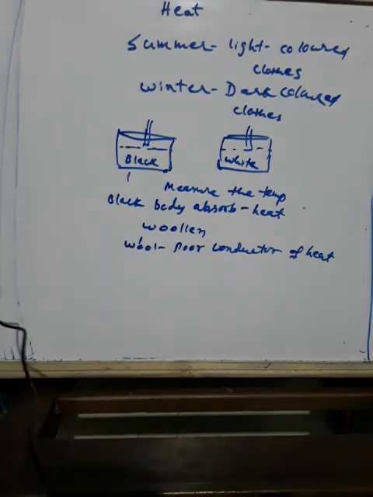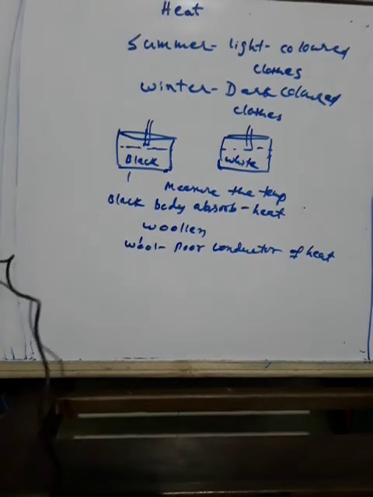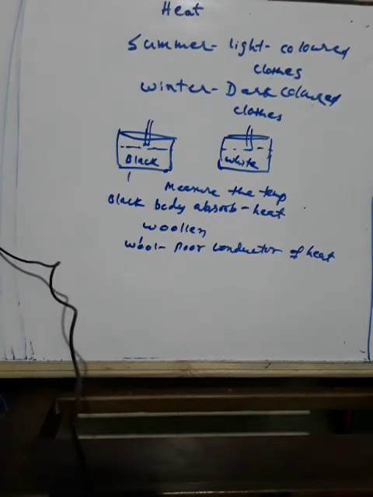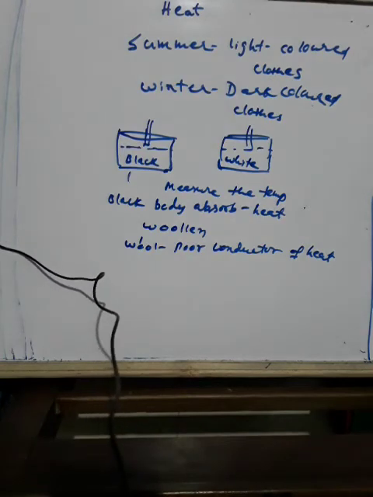When the heat is released from your body, the fibers, being poor conductors, hold it and do not allow the heat to pass out to the surrounding.